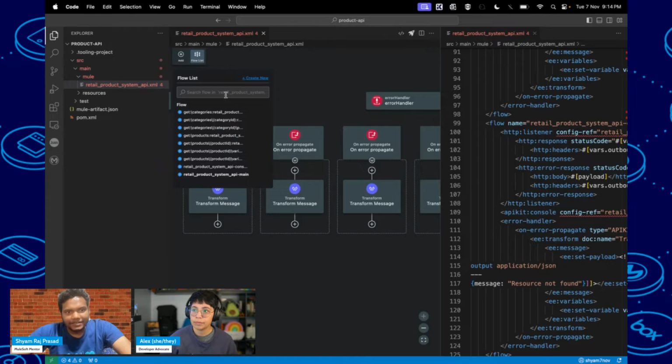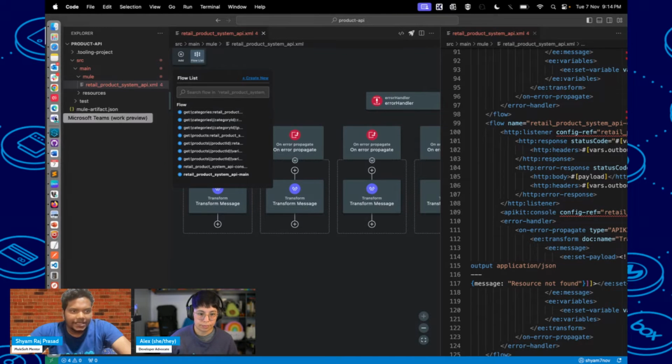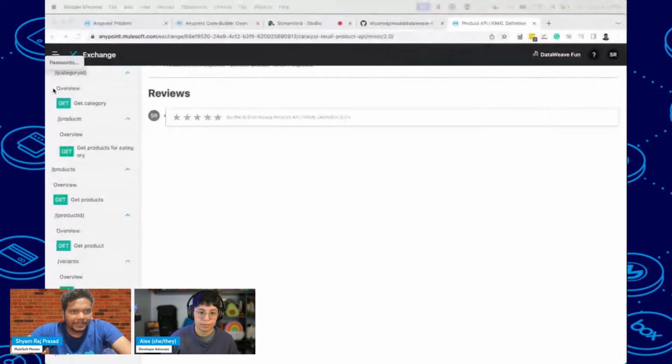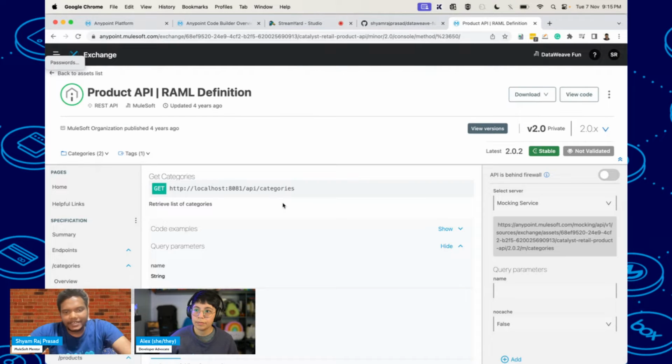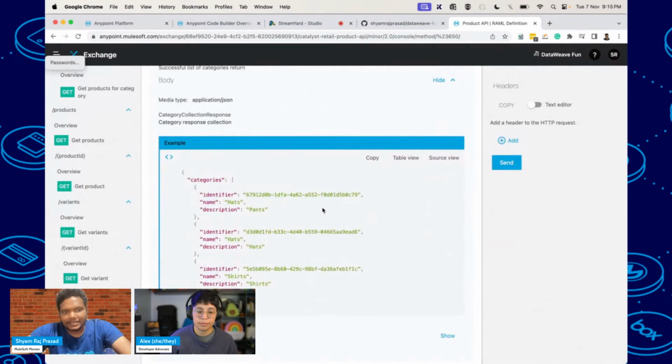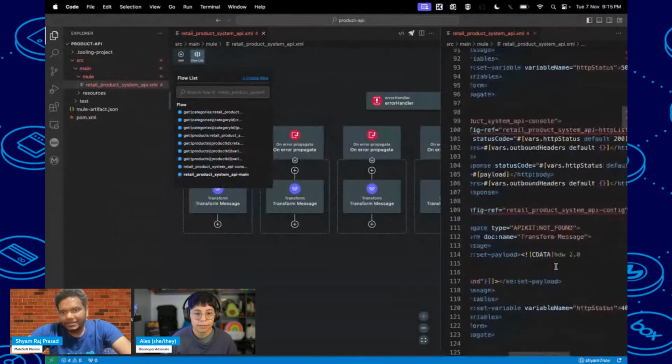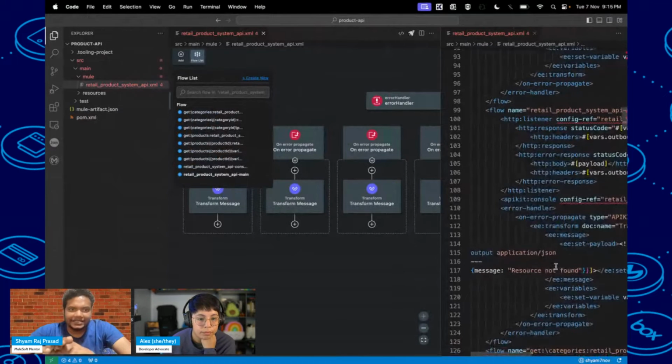If you click on that, you can see multiple flows got created. Here you can see get categories, the very first one. This is the endpoint for the very first one, get categories. If we hit this endpoint, we will see a dummy response like this. So in this way, this is the initial starting point for how you can develop an API using any API design which is published in Exchange Center.